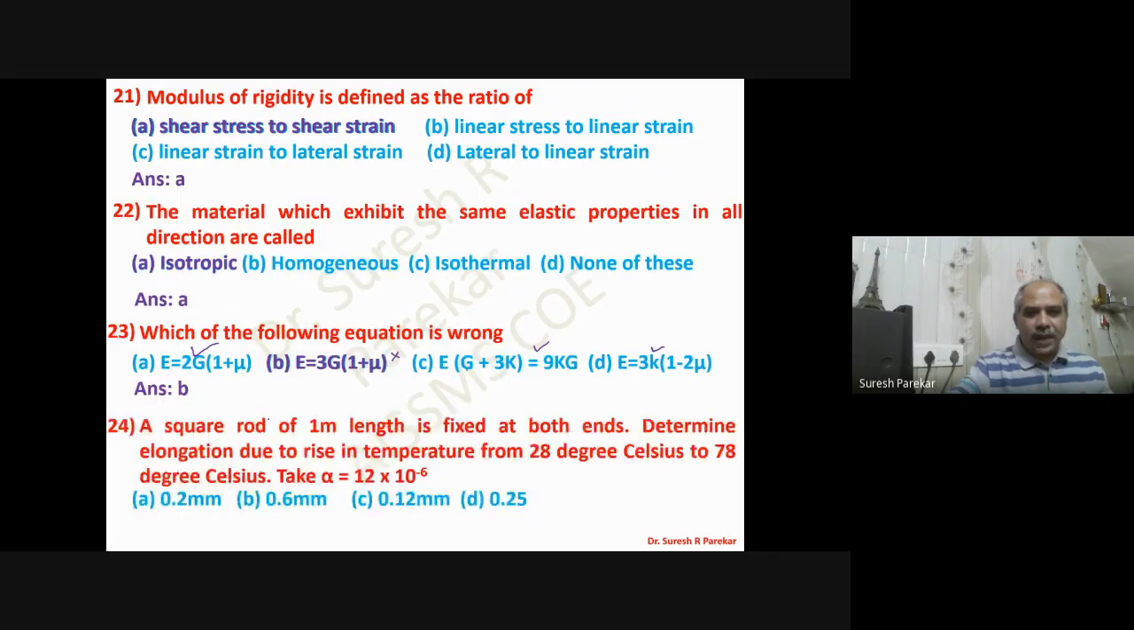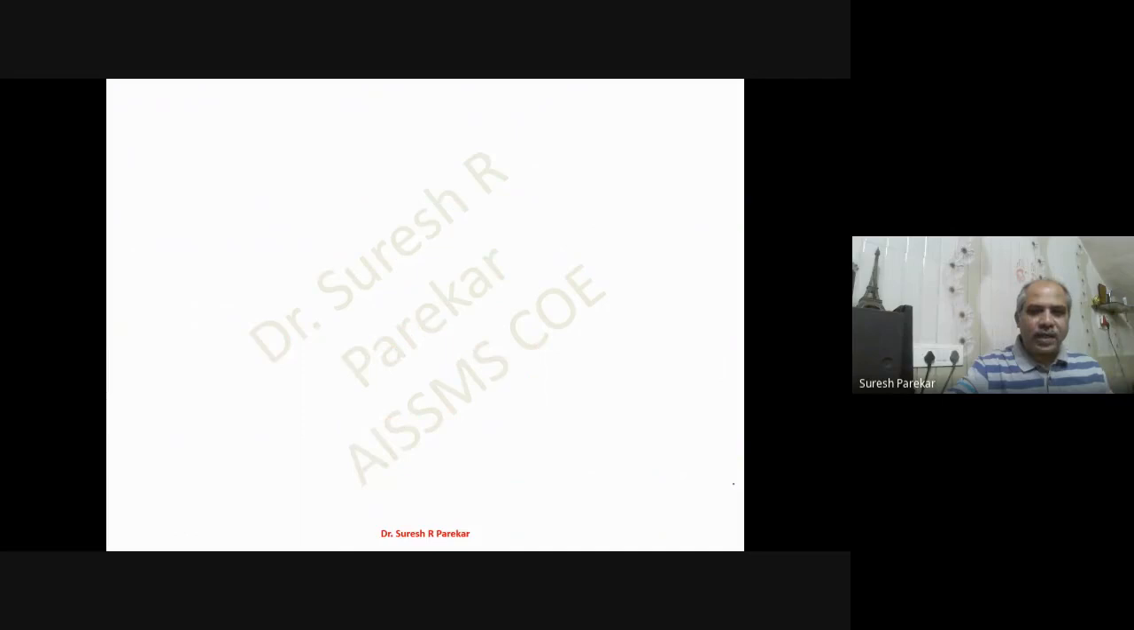Then a square bar we have. So now we will go for this. We know the formula, delta L equal to L alpha T. L we have given 1000, alpha is 12 into 10 raised to minus 6, and T we have 78 minus 28. And we will get this answer as B, 0.6 millimeter.